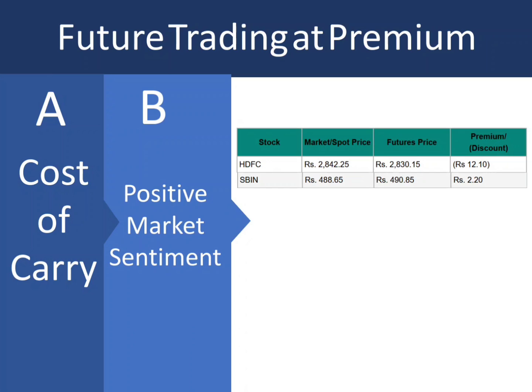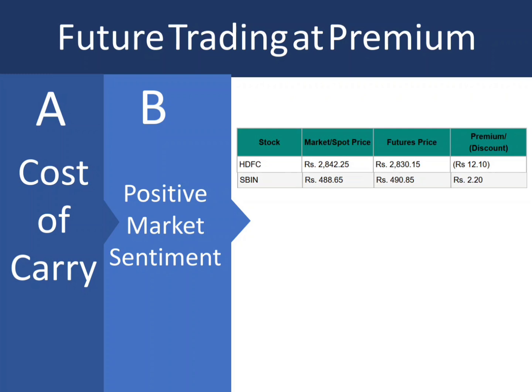Because of this they are willing to pay an extra premium. So even though it is 25,000, they may be willing to pay a little more than that, expecting the market to go up. This is a kind of bullish expectation. Because of this the demand for those future contracts will increase. The traders want to lock in the current price expecting it to rise further. So this will increase the demand and push the Nifty futures price even further above the spot price.